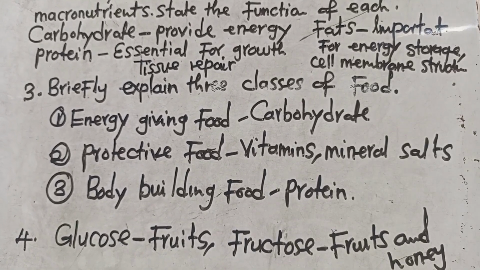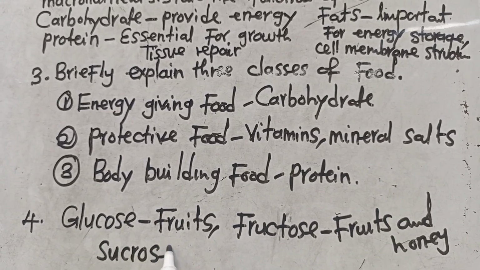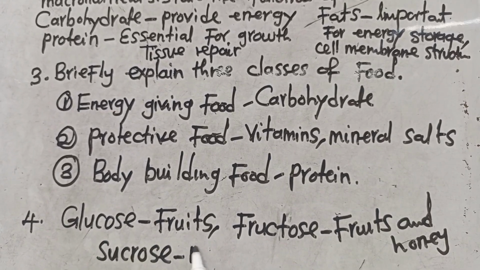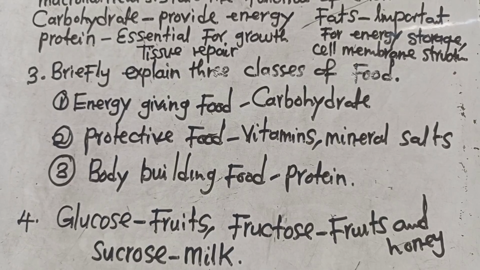This is what you have to understand. When we go to sucrose, where do we find it? We find it in milk. So this is how you are supposed to understand the questions, and this is how you need to explain if questions are to come in an exam under this part. The same way I'm explaining, that is how you are supposed to explain them.